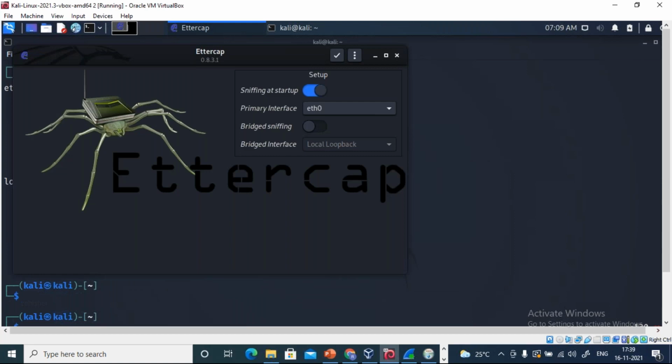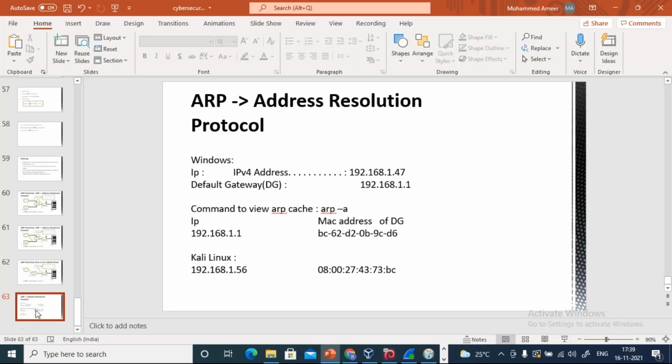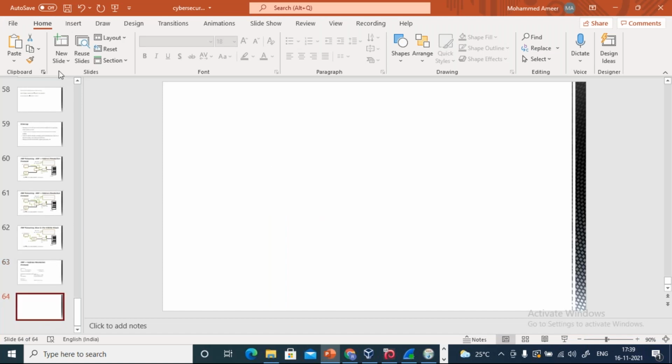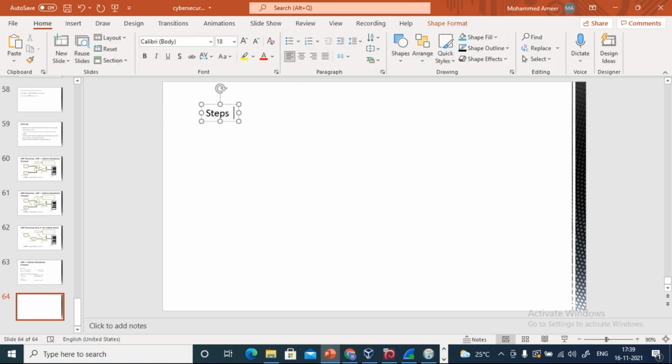So now you can see I have opened an Ettercap. So here, let me write, after doing this setup, what you have to do, let me write here steps for Ettercap.